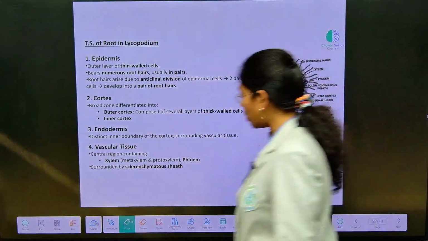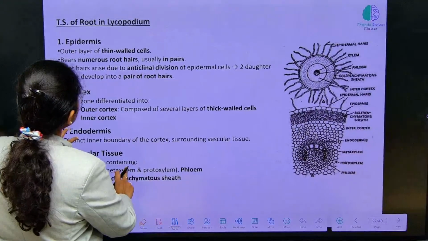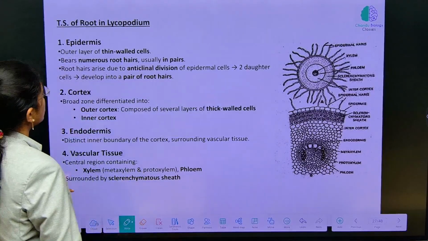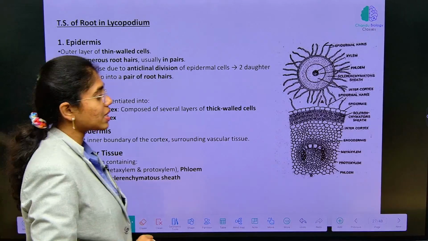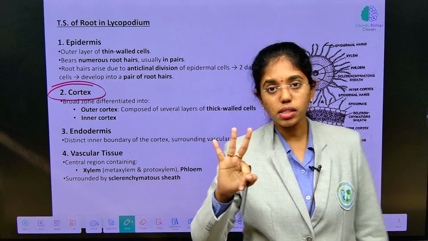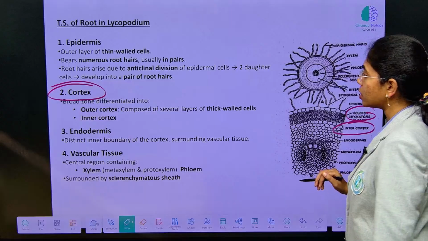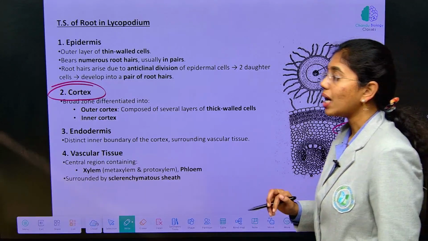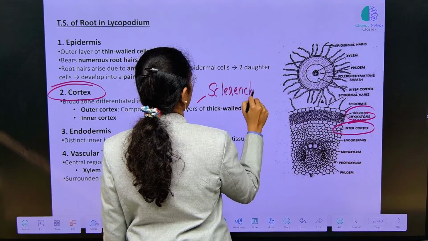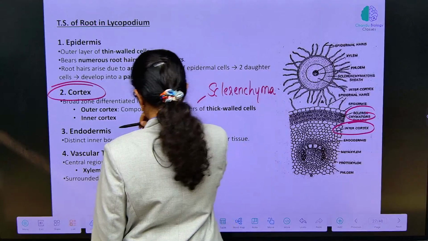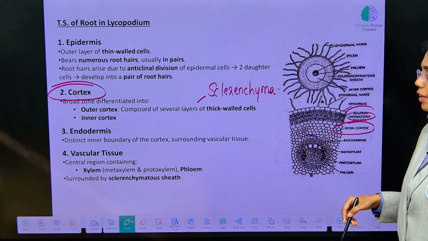Root, if you see, we have observed stem and leaf. Now, root structure. Epidermis has numerous root hairs. Okay, root hairs are formed by anticlinal division. Next, cortex: unlike the stem region where it is divided into 3 layers, here in the root it is just outer cortex and inner cortex. Okay, the outer cortex is composed of thick walled cells which are sclerenchymatous, and then the inner cortex is parenchymatous, and the last region of the cortex is endodermis.